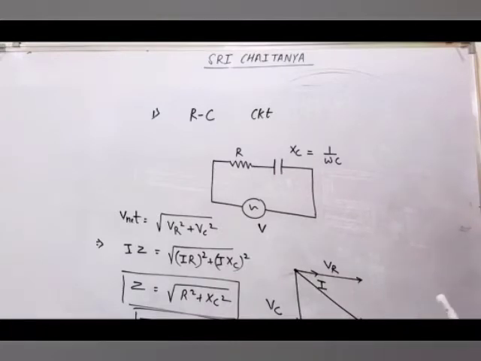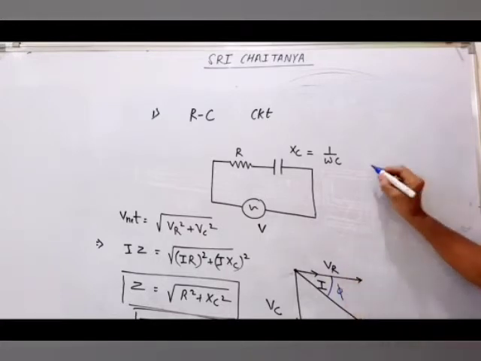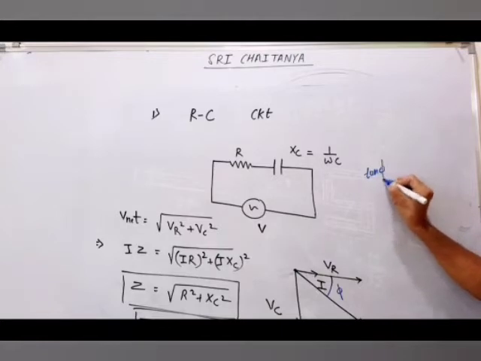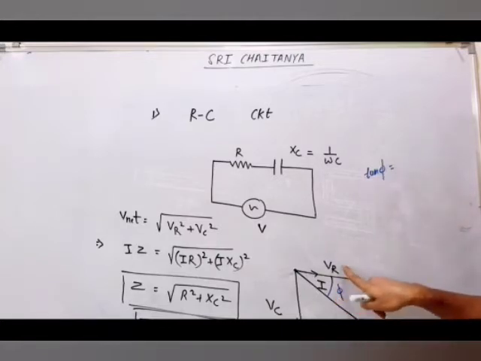Now, for the RC circuit, this is your new phase difference. This is your V net, and this is your current. So this angle is the new phase difference between voltage and current, which you can find. You can write tan phi, that is the phase difference between current and voltage. This is your overall current, this is your voltage.